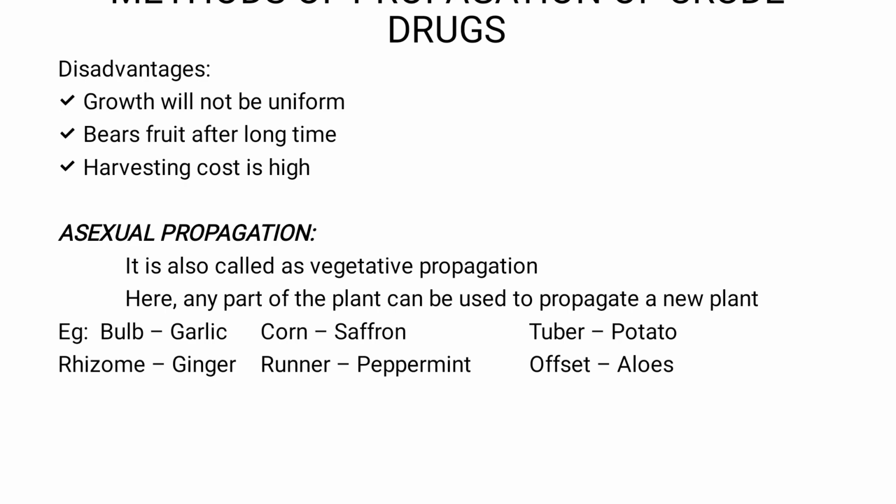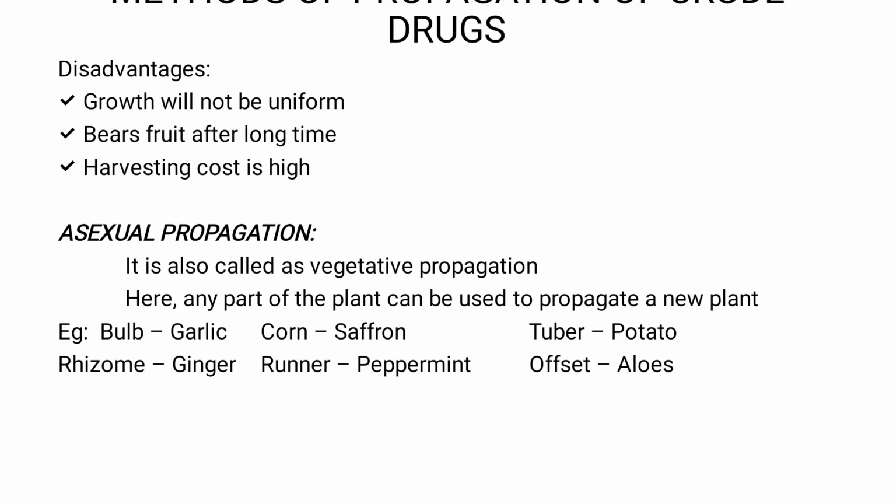What are the disadvantages? The growth will not be uniform. Based on the germination capacity and other factors of a particular seed, the growth of the plant may be very quick or very slow. So each and every plant we are propagating with the help of seed will not have uniform growth. Okay, that's one disadvantage. Number 2, bears fruits after a longer period of time.